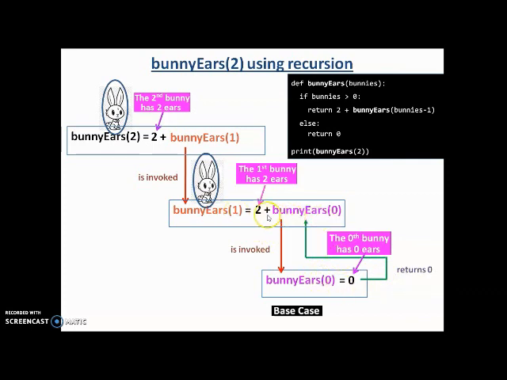So, for the first bunny, 2 years and the 0th bunny's 0 are added together to get 2 and that is returned to its caller, which is bunny years 2. Now, the second bunny had 2 years and this 2 gets pasted here to calculate 4. There is a total of 4 years in 2 bunnies. And that's our answer.